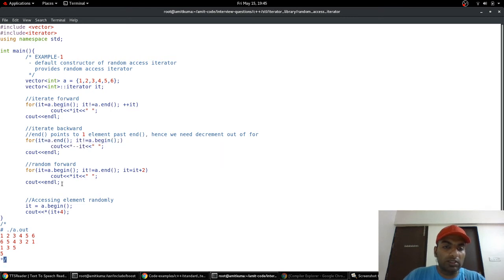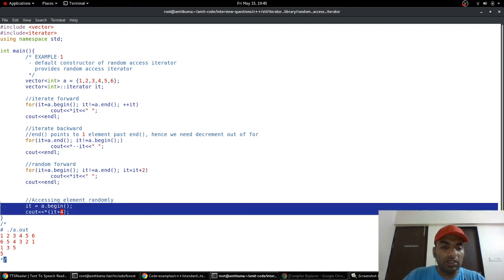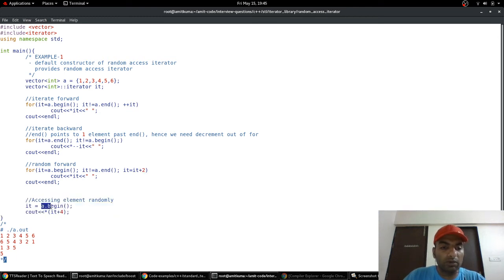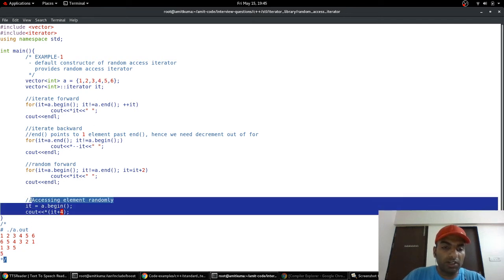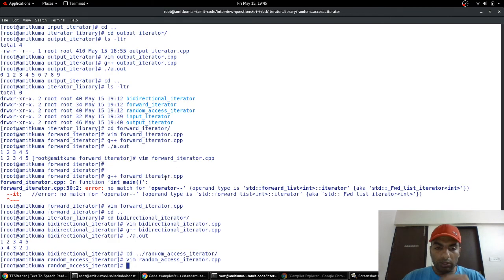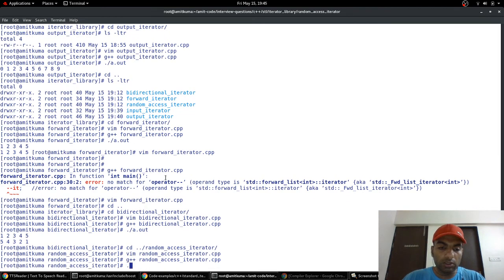Then this is random forward, that is, we have started from begin and we are jumping 2 positions. And then we can access any element similar to a pointer. We have pointed to begin, then we have pointed it plus 4, so it will be 0, 1, 2, 3, 4, 5, so it will just print 5. So this is the most powerful iterator. The vector class provides the random access iterator. Let me just print.